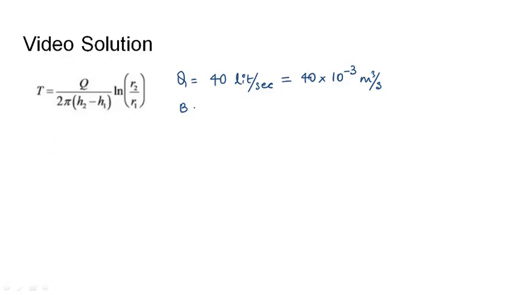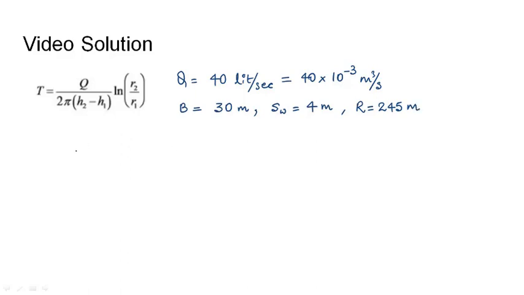Thickness of the aquifer B is given as 30 meters. Drawdown in the well is given as 4 meters. The radius of influence is given as 245 meters.